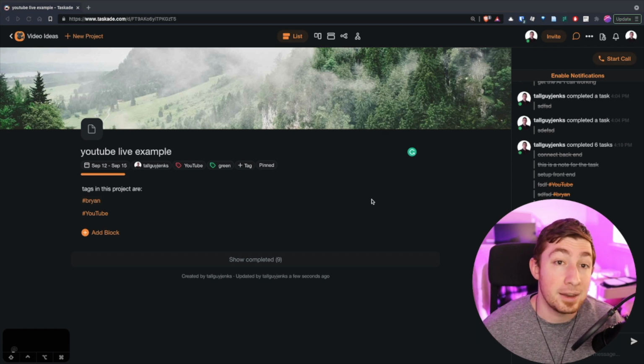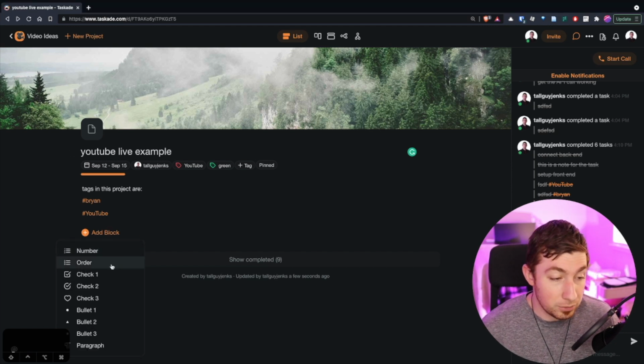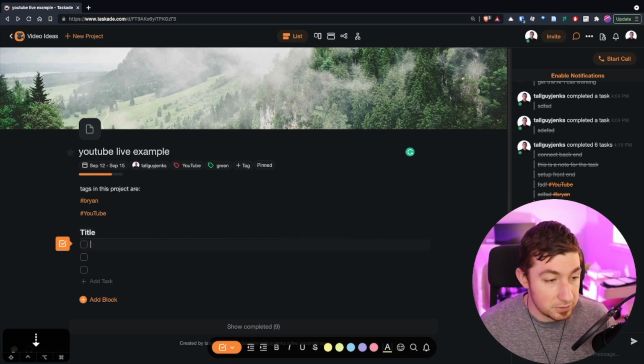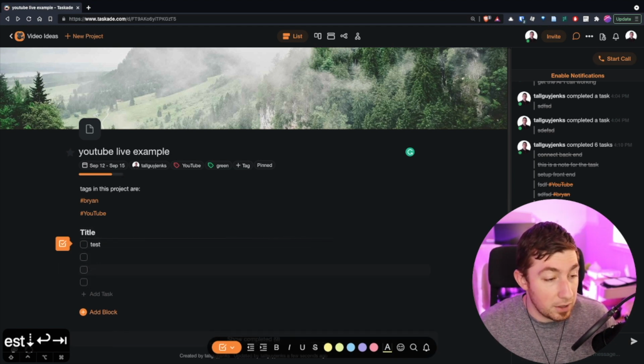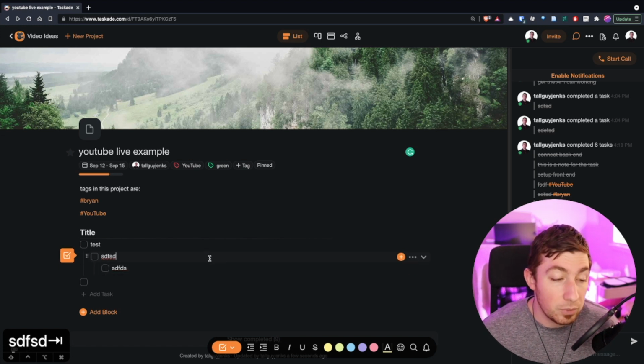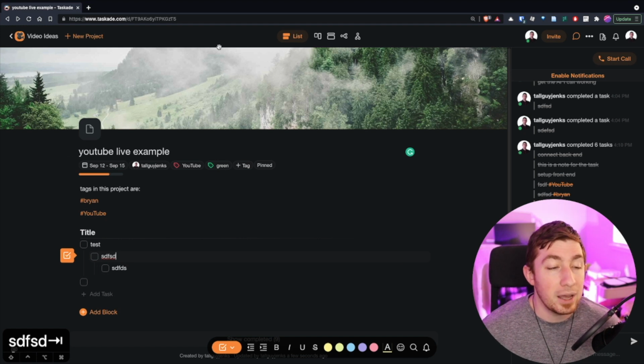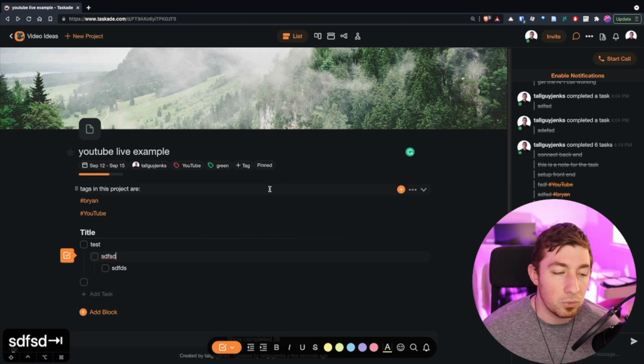Okay, different views, not nested, but views. You're seeing your list view right here. This is where we have this outliner where you can have your checkboxes, and then have one indented, indented as far as you want. This is your traditional outliner. This is the list view. When you have all of these different items like this, you can see them in multiple views.